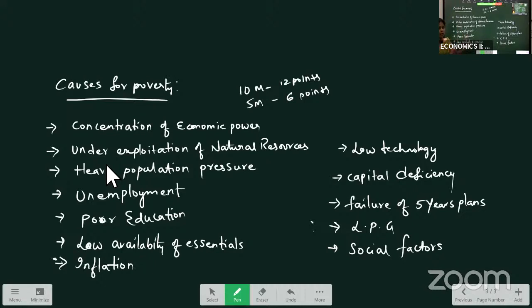Just go through these answers. As I told you, for 10 marks, if you have 12 points, you have to write 10 points at least. For 5 marks, you have to write 6 points. For the explanation of these points, go through your textbook, and you can give any meaningful points. Two points, two lines of explanation for each, is enough. So this completes one more LAQ of this chapter, causes for poverty. Just go through it once.